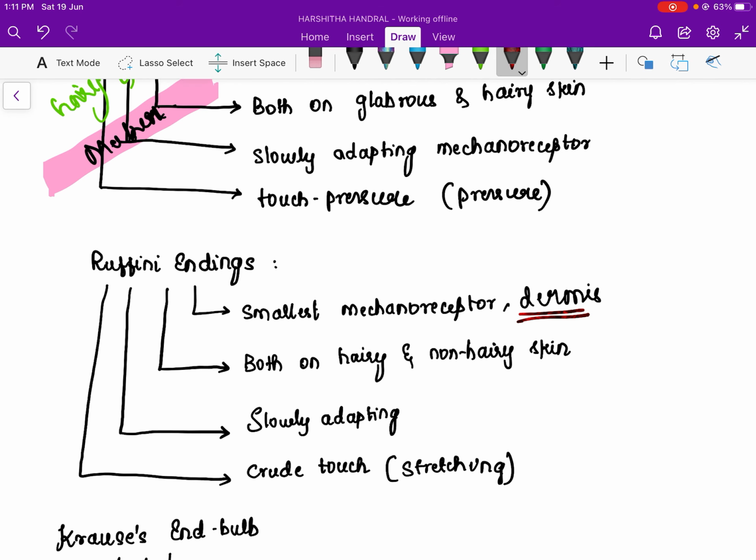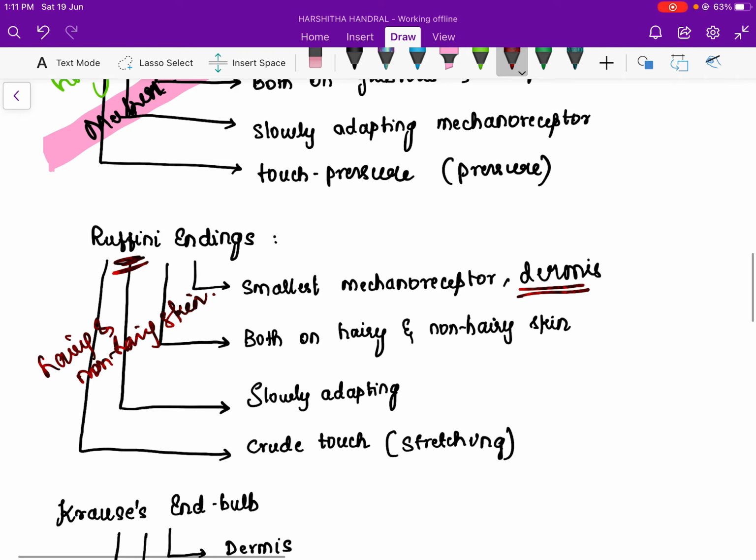You can remember FF, like full body. And Ruffini's is related to stretching, crude touch. So basically the adequate stimulus is the stretching kind of thing.